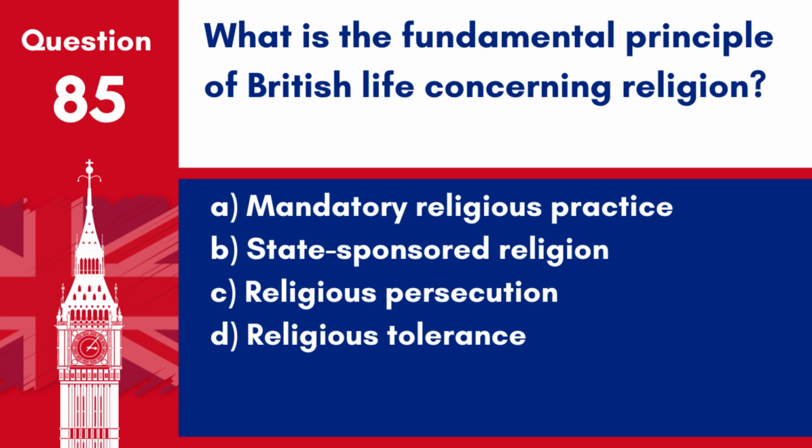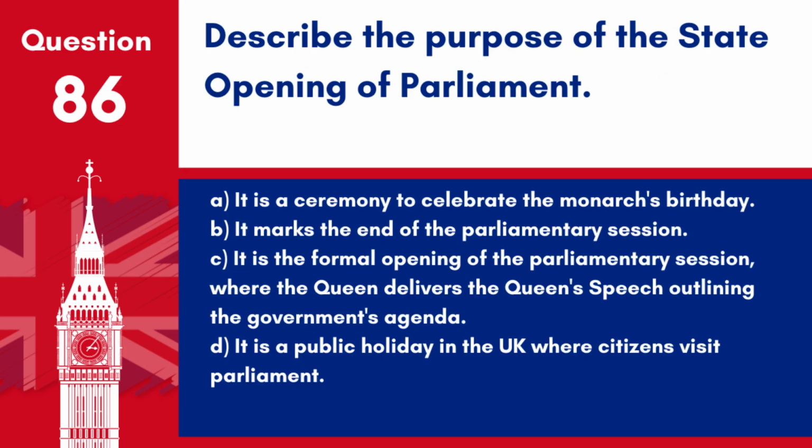Question 85. What is the fundamental principle of British life concerning religion? A. Mandatory religious practice. B. State-sponsored religion. C. Religious persecution. D. Religious tolerance. Answer D. Religious tolerance. The UK supports the right of individuals to practice their religion freely or to change their religion without persecution.